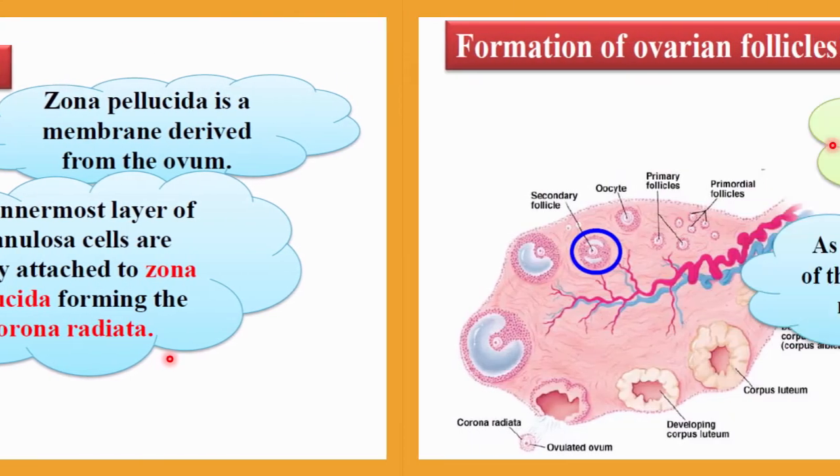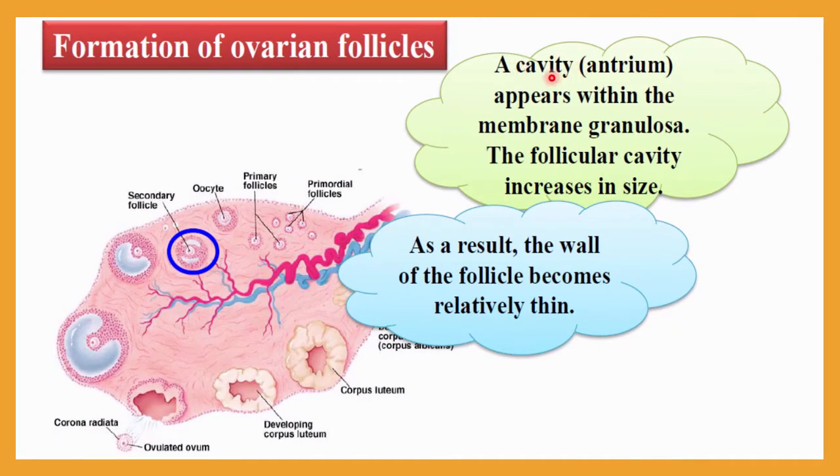Now in the next stage, a cavity called the antrum will appear within the membrana granulosa. So what happened first? Primordial follicles will develop into primary follicles. Then the zona pellucida will start appearing, the corona radiata will start appearing, and that is the oocyte. Finally, the next stage is the secondary follicle, where you can see one cavity. Such a cavity is called the antrum, and it appears within the membrana granulosa.